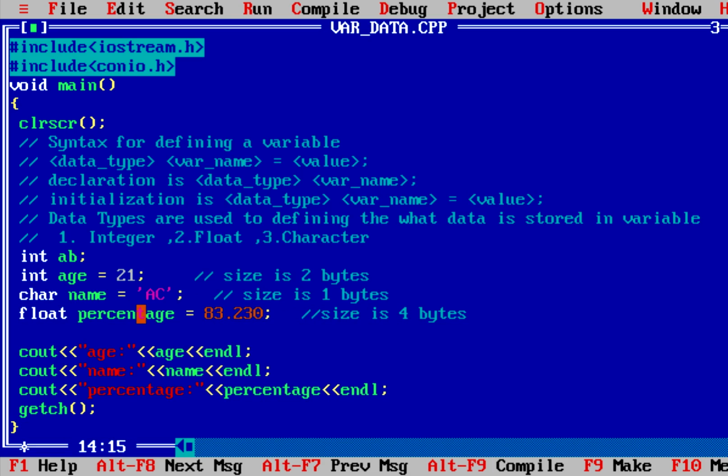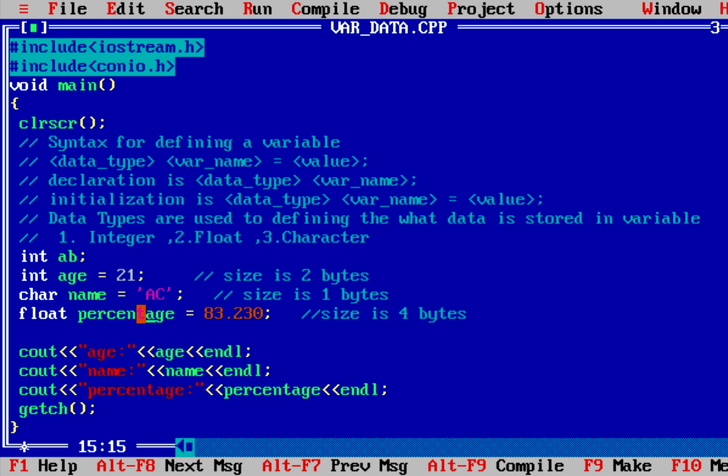So I correct it. The third data type is float, percentage. Float is a data type for storing floating type, or we can say decimal type values. Here I initialize a variable percentage whose data type is float and value is 83.230. So now it's all right.